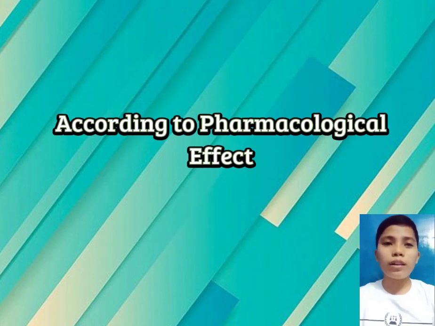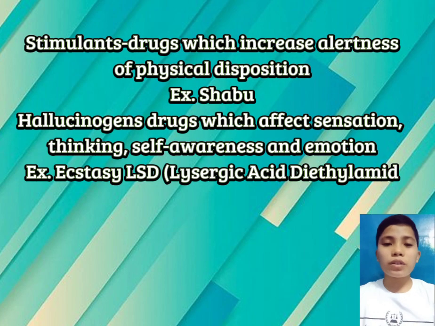According to the pharmacological classification, there are four. The first one is stimulants, second, hallucinogens, third, depressants, and the last is inhalants. When we say stimulants, these are drugs which increase alertness of physical disposition. An example of this is shabu. The second one is hallucinogens, drugs which affect sensation, thinking, self-awareness, and emotion. Examples are ecstasy or LSD.